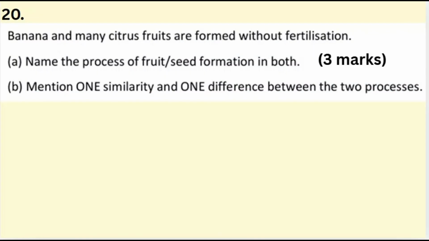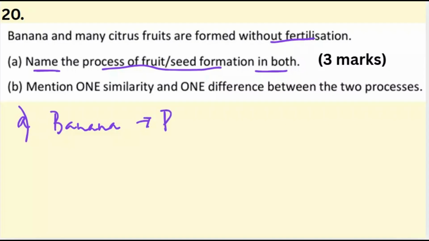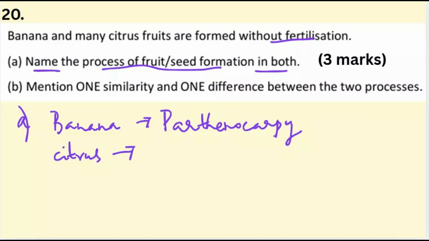Banana and many citrus fruits are formed without fertilization. A. Name the process of fruit or seed formation in both the cases. Question A part. If banana is formed without fertilization, it is due to parthenocarpy, where fruits are formed without fertilization. Whereas in case of citrus fruits, seeds are formed without fertilization. That process is called apomixis.